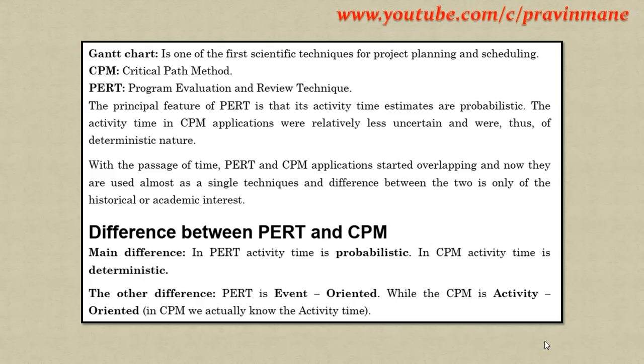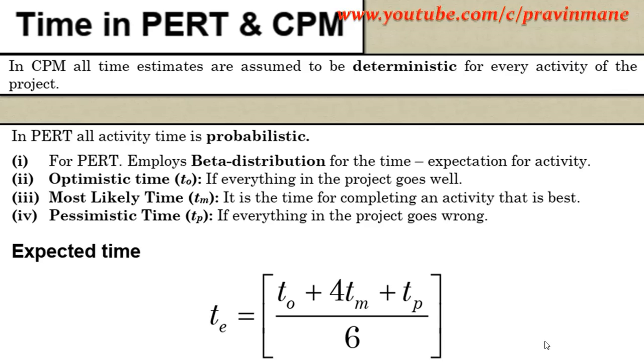An activity is generally anything which requires resources and time. And as far as an event is concerned, an event is a combination of different activities. Suppose the concreting activity. For concreting you require material collection, material mixing, then cement, sand, everything. So requiring cement is one activity. Mixing is another activity. Then placing is another activity. Likewise.